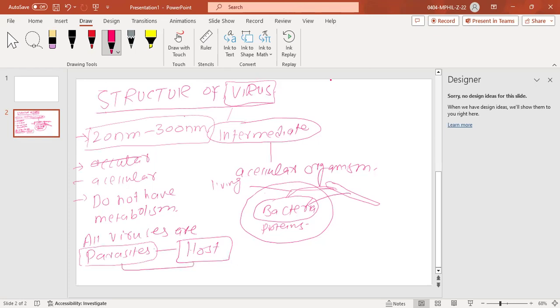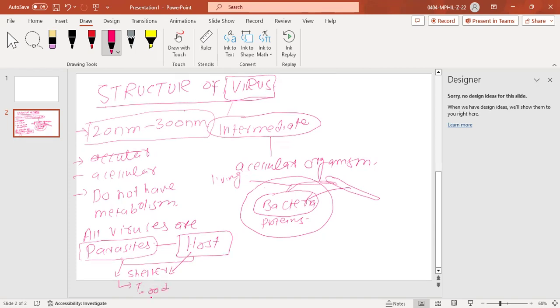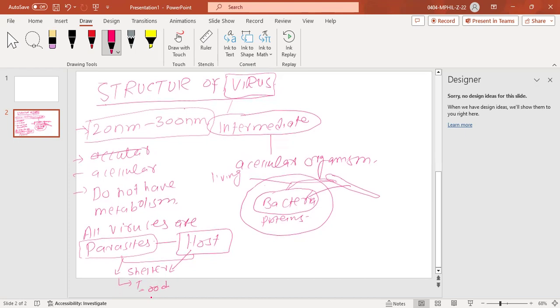These viruses, in the form of parasites, get shelter from the host, and these viruses get food from the host, right? And in return, what they do with this host is to infect it or to cause disease.